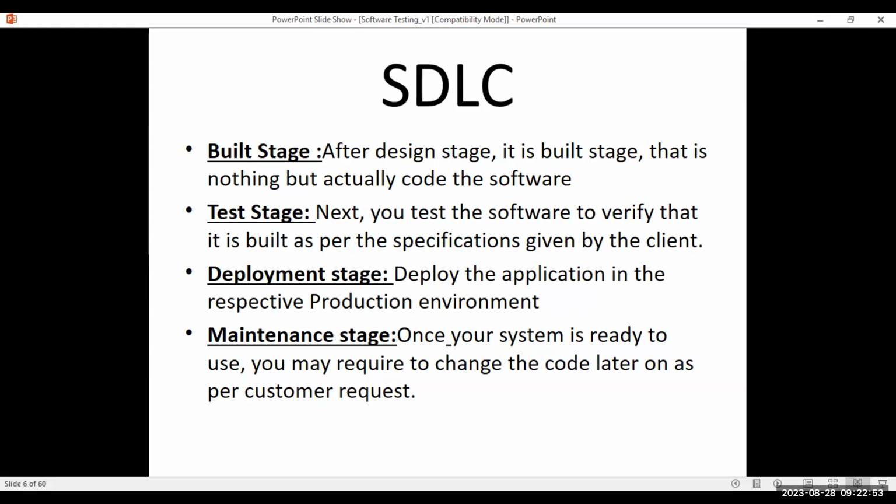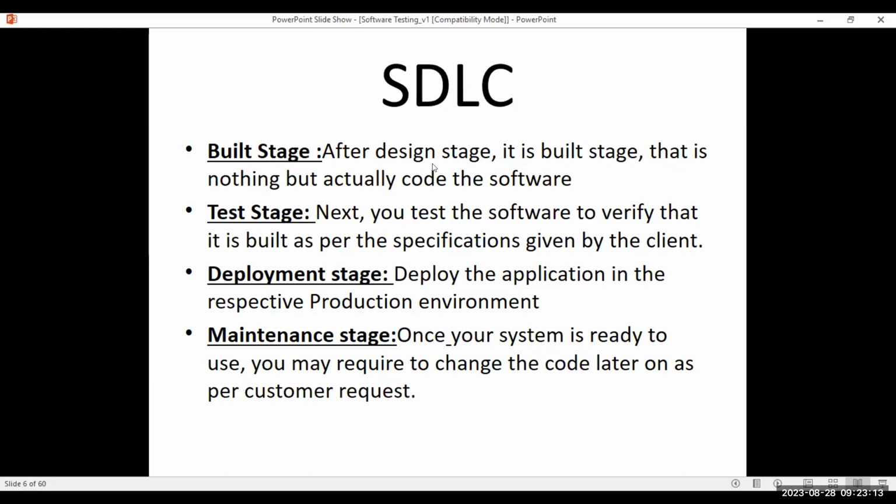In the build stage, based on the SRS documents, the development team will start their design, nothing but start developing the code. In the build stage, you are starting your development. Clear?